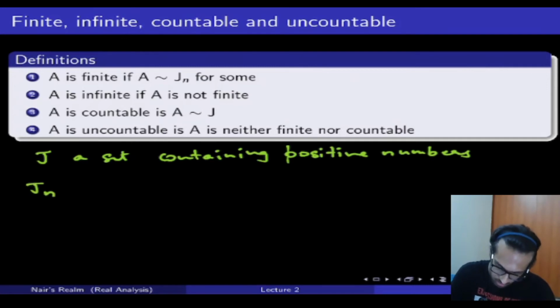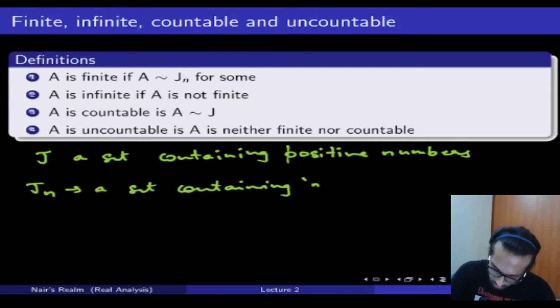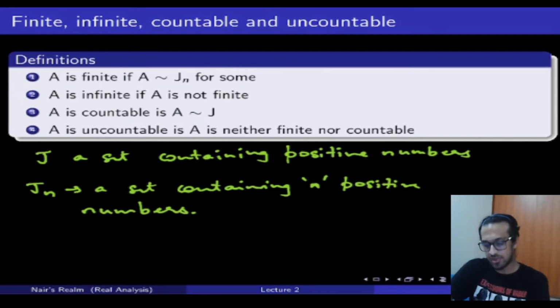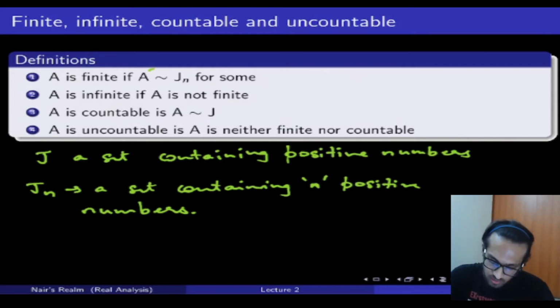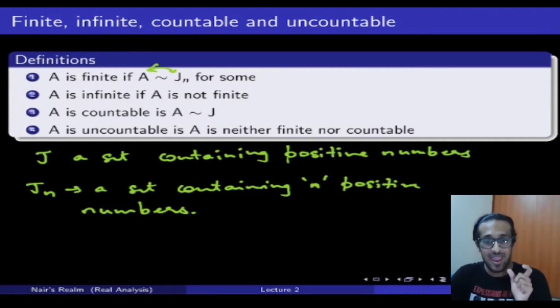So by that logic, J of n is essentially a set containing n positive numbers. So that means there is a one-to-one relation and an onto relation between A and J of n. That means if I take n positive numbers, I will be able to map them to the elements of set A. In such a scenario, I can say that A is finite.